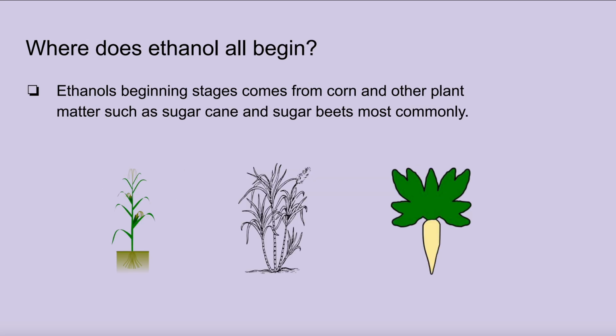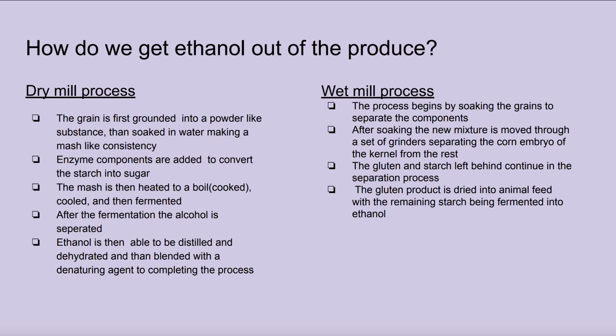Where does ethanol all begin? Ethanol's beginning stages come from corn and other plant matter such as sugarcane and sugar beets. How do we get ethanol? Within one of two processes.